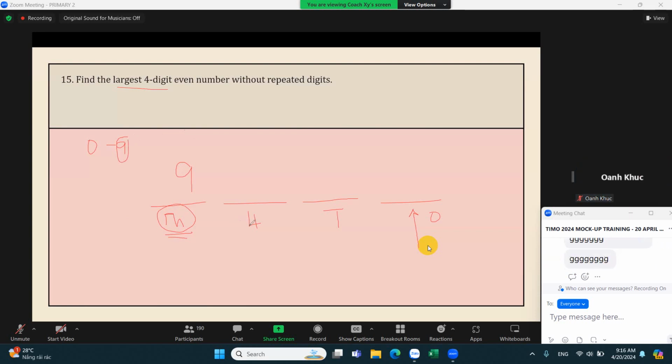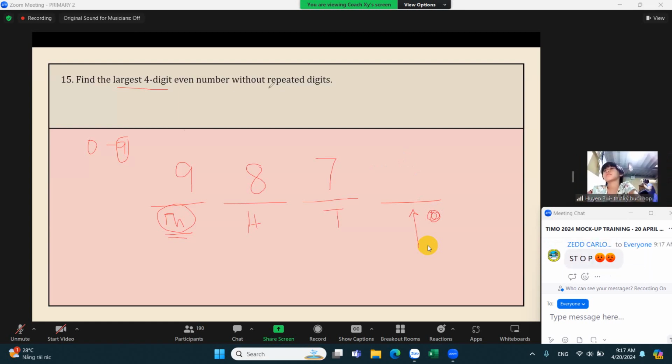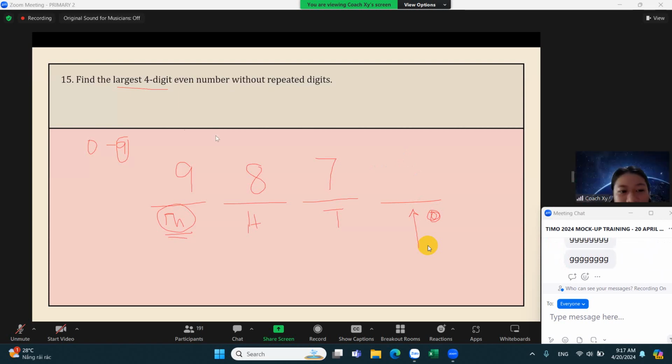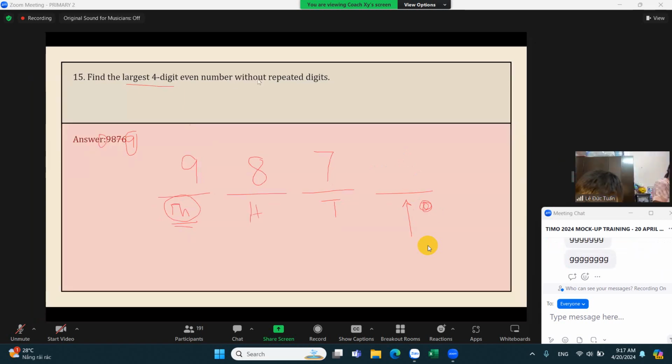Now, for the hundreds place, what's the next larger digit we can put? 8, and then 7. To make it even, we put 6.